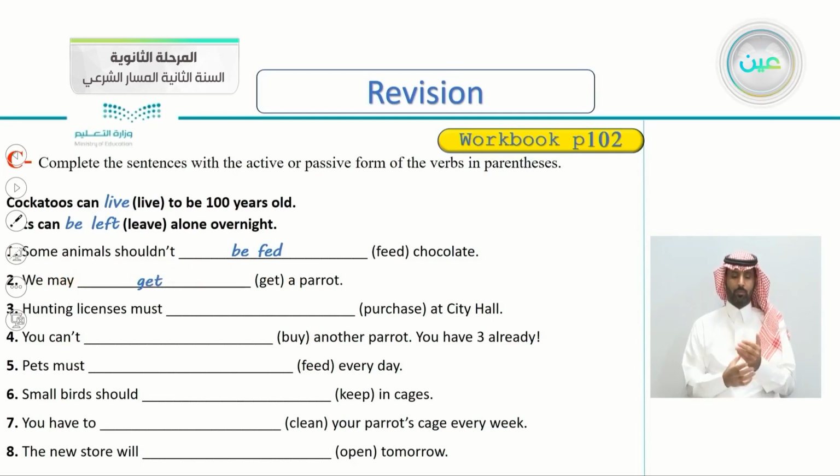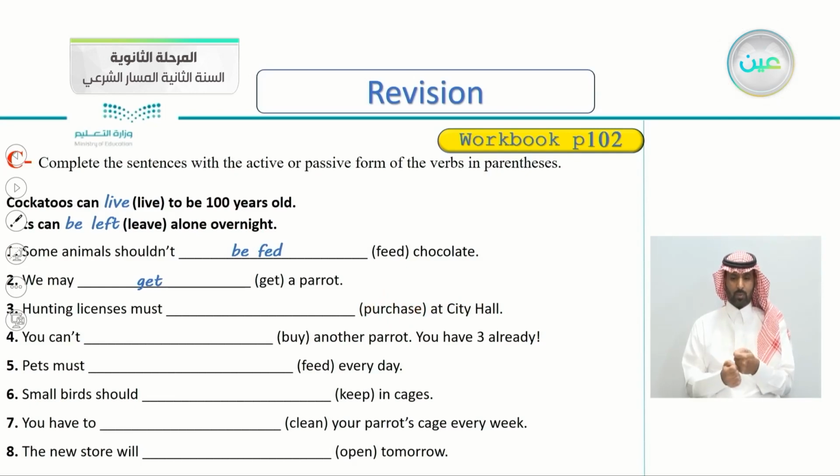Very good. Hunting licenses must purchase at City Hall. Try to notice, is there a subject in the sentence or not? This will help you to decide whether it's active or passive. So the verb is purchase.